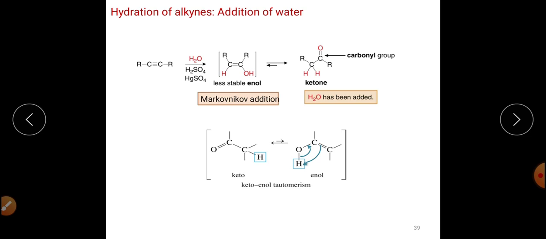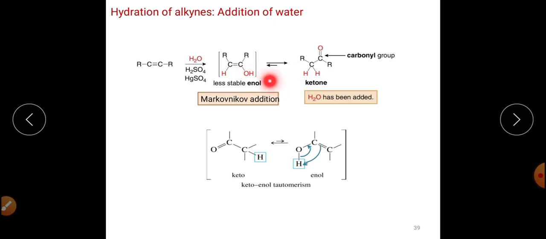Alkynes, on hydration, or simply acidic hydrolysis, will get converted into enol, which is less stable, and this enol will tautomerize into the ketonic form.